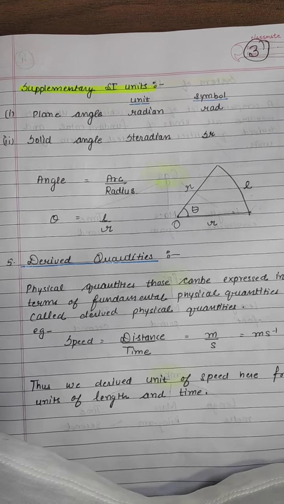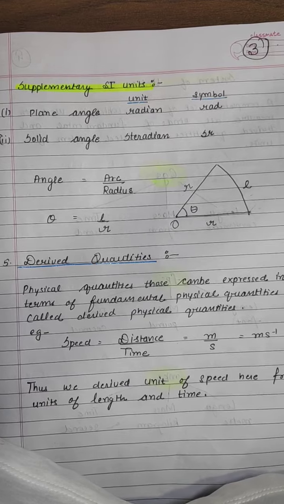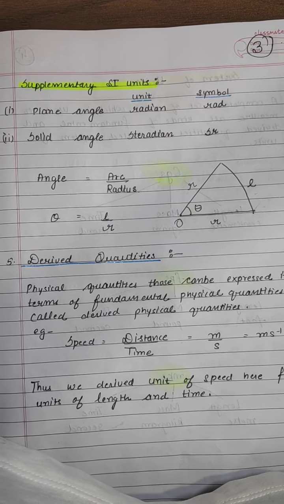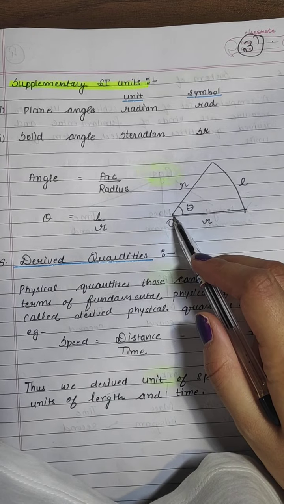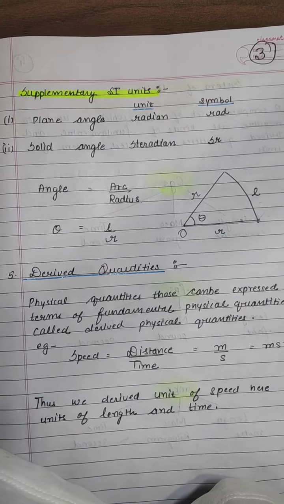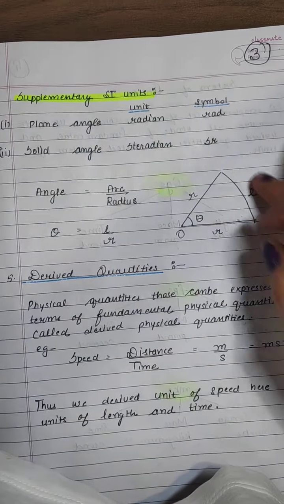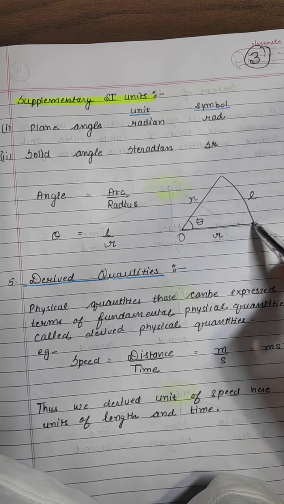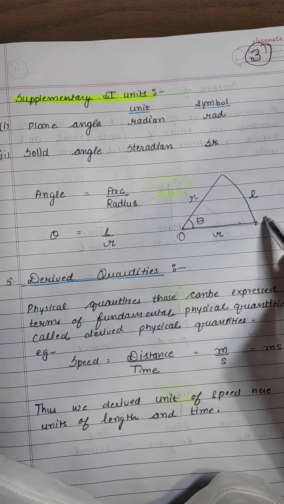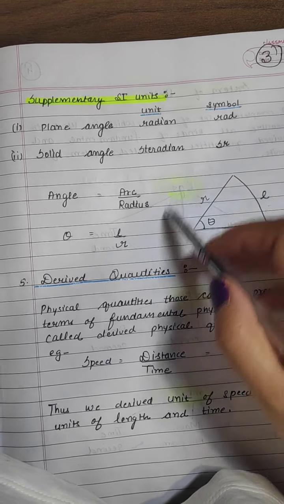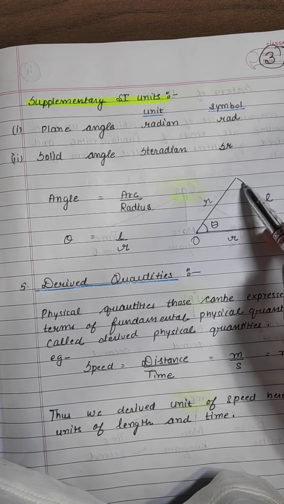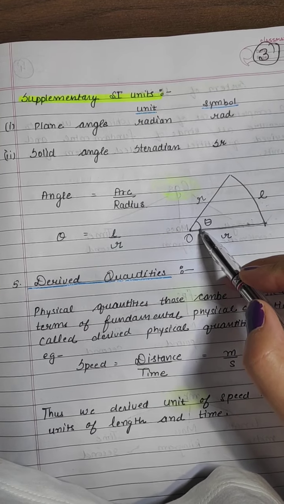Now we have a formula for the angle, that is arc upon radius. You already did it in the lower classes. For example, we are taking O as the center, and suppose the circle is traced over here, and suppose I have selected an arc which is having length L and radius R. Circle is having radius R. Suppose the angle subtended by this arc is theta.